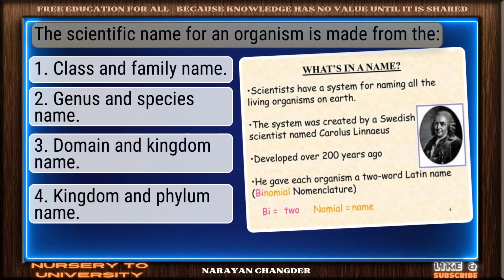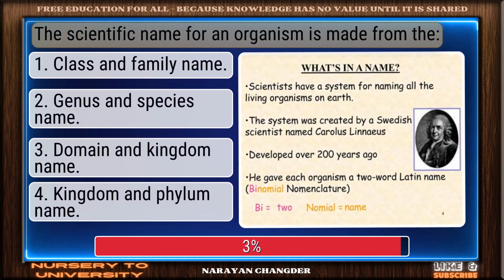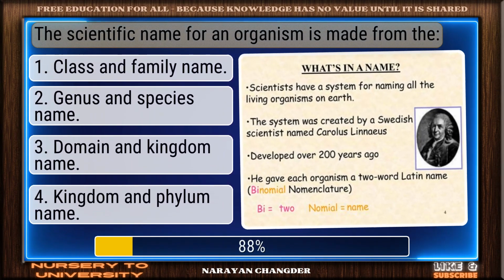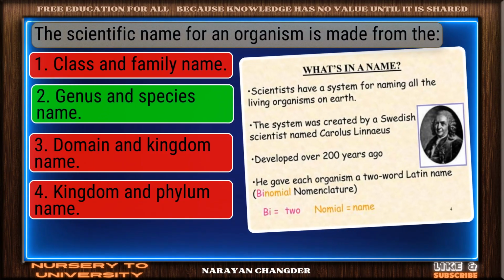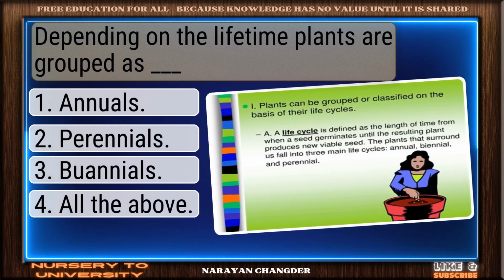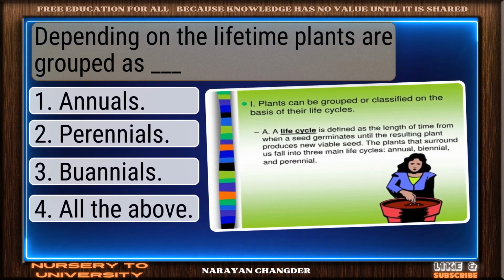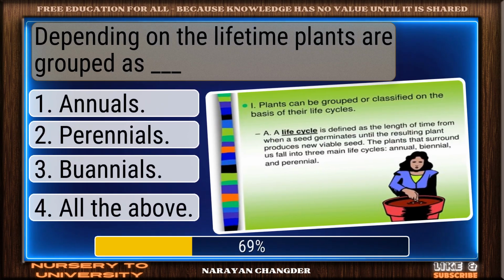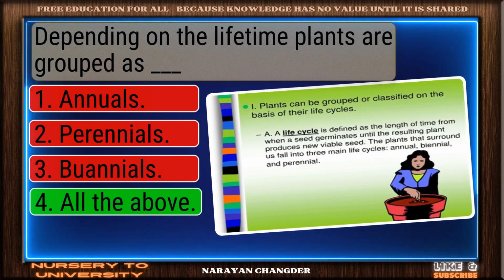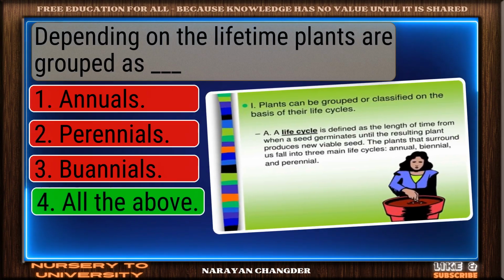Question number 153. The scientific name for an organism is made from the... Well picked. Genus and species name is the correct answer. Question number 154. Depending on the lifetime, plants are grouped as dash. Nice work. You chose all the above and it is correct.